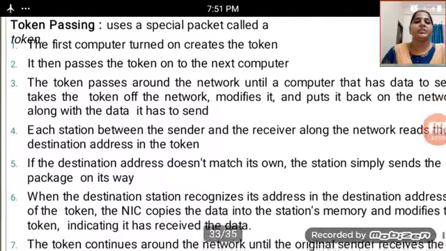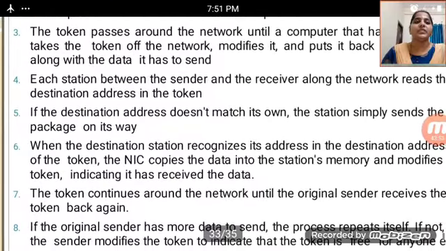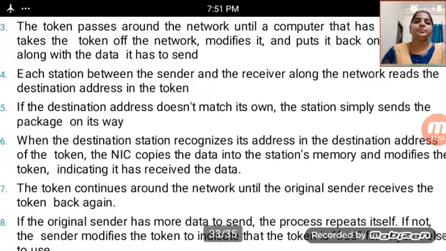Each station between the sender and the receiver along the network reads the destination address in the token. If the destination address does not match its own, the station simply sends the packet on its way.